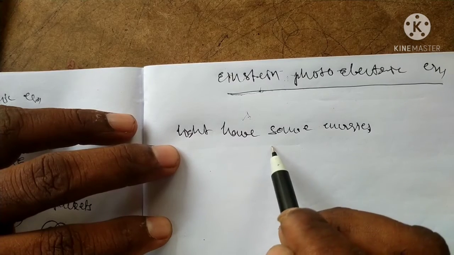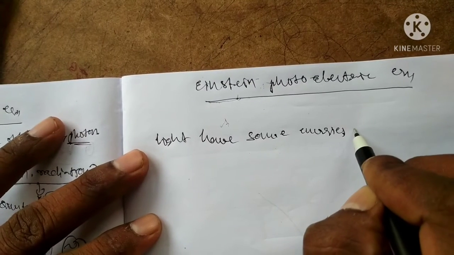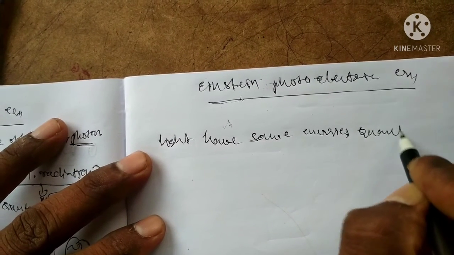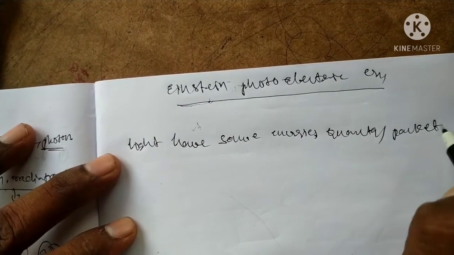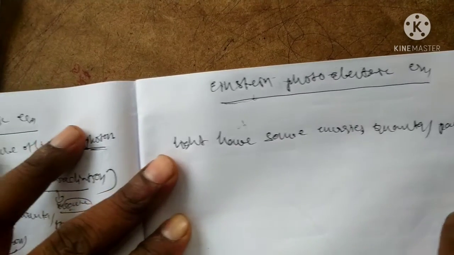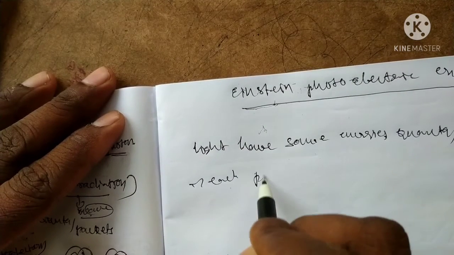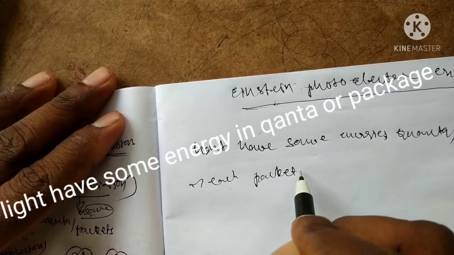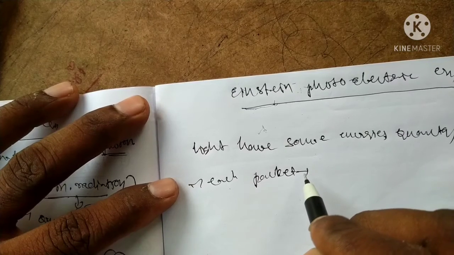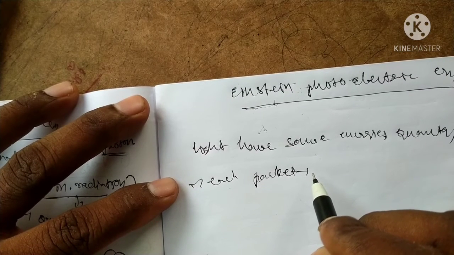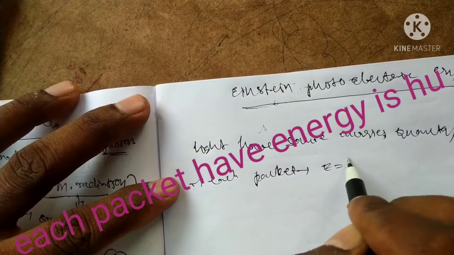Light energy comes in the form of quanta, or packets. Each packet, or each quantum, has some energy. Each packet is called a photon. A photon has energy E equal to h nu.